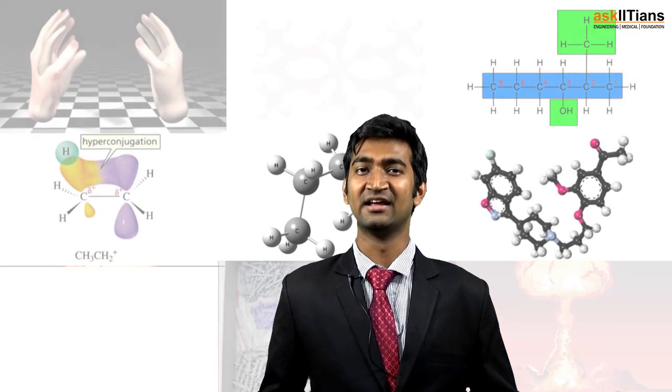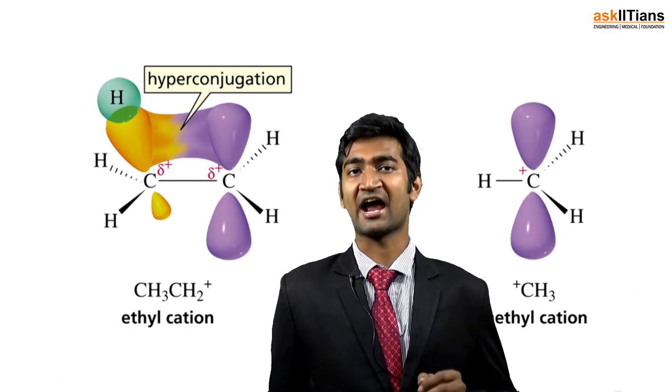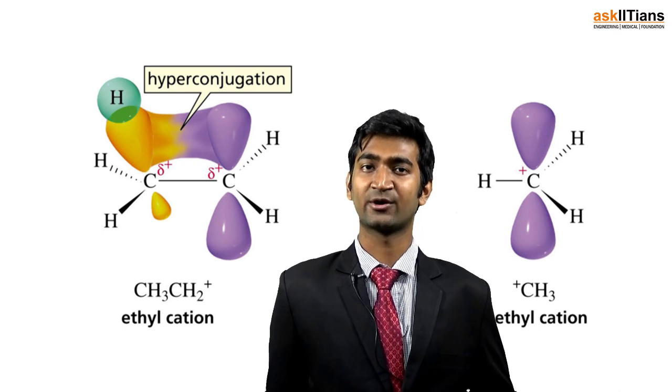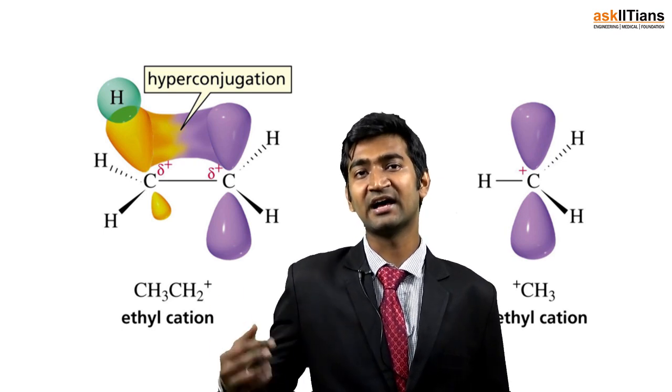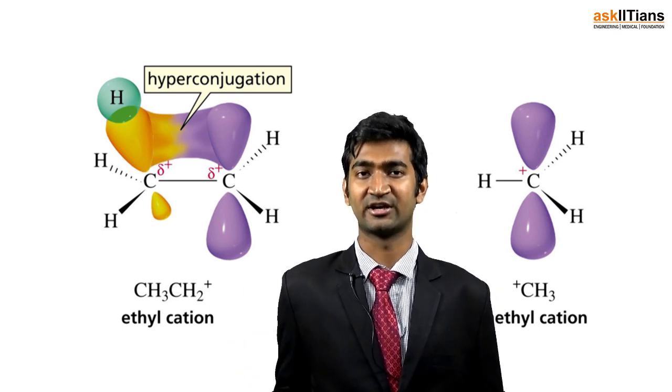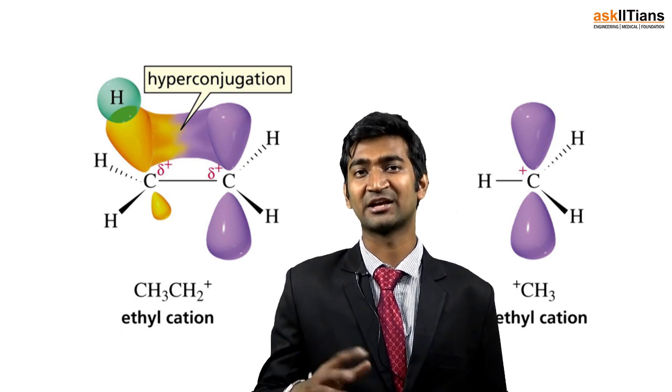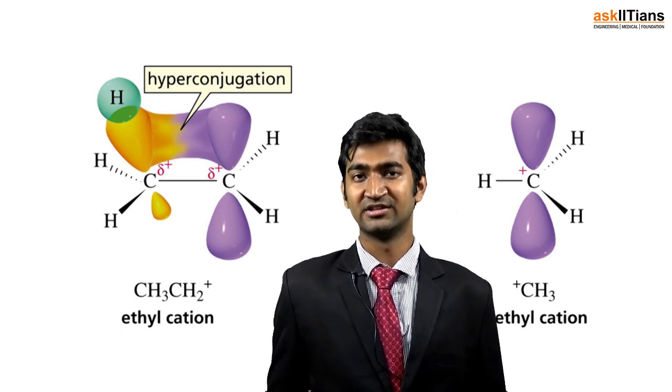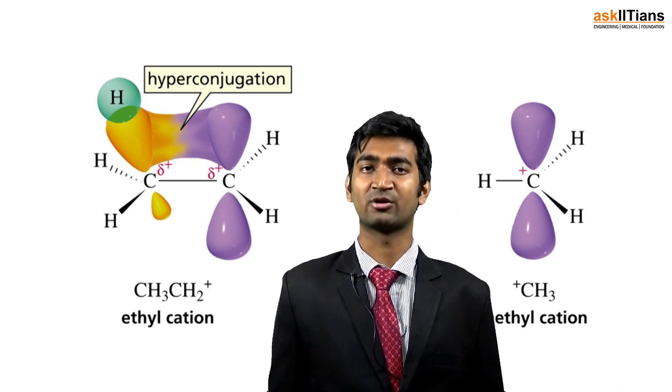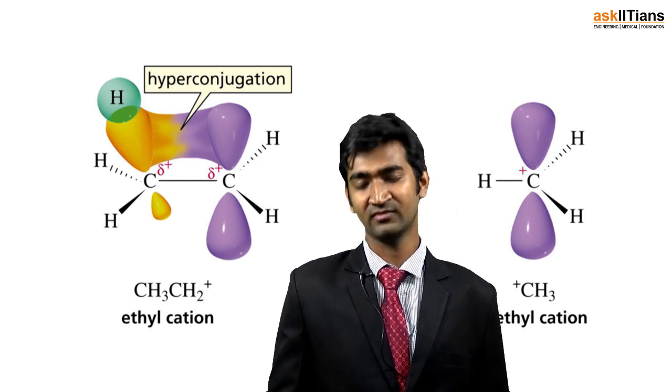Welcome back, students. In the last part, I told you that there is something related to stability, right? It's not only about the inductive effect, it's not only about the mesomeric effect or electromeric effect, but the role which hyperconjugation plays is a role in the unsaturated bonds, p pi bonds and sigma bonds. So we'll be learning here about hyperconjugation. Here, let's proceed.